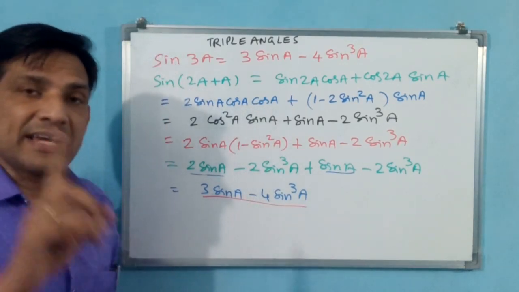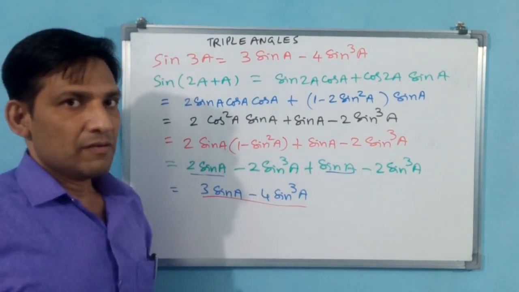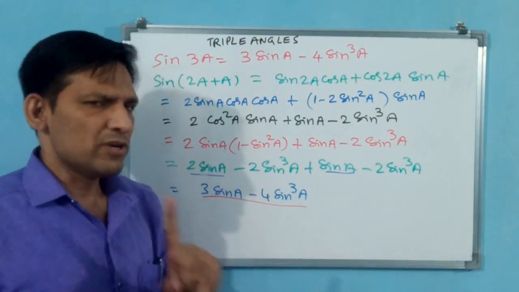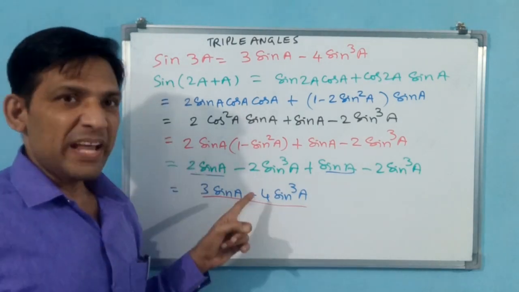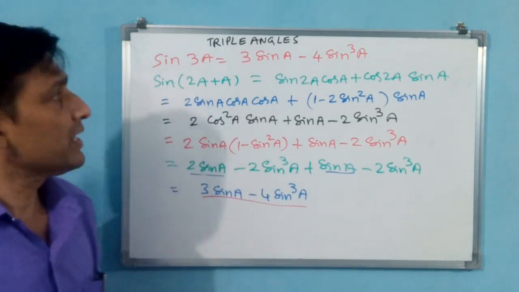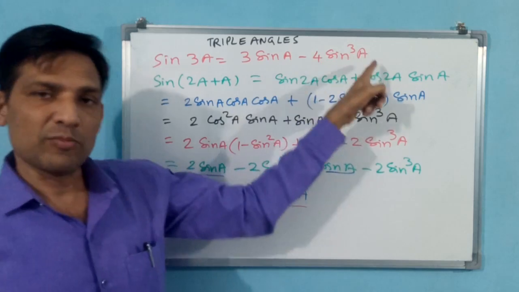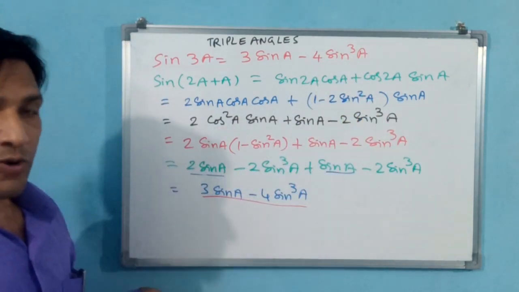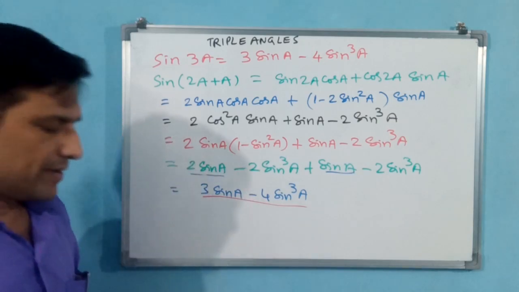See, triple angle, 1 only. For double angle, cos has 5, sine has 3, tan only 1. Triple angle sine is also 1, cos is also 1, tan is also 1. Sin 3a is only this formula: 3 sin a minus 4 sin cube a. This you note down. We go for cos 3a.